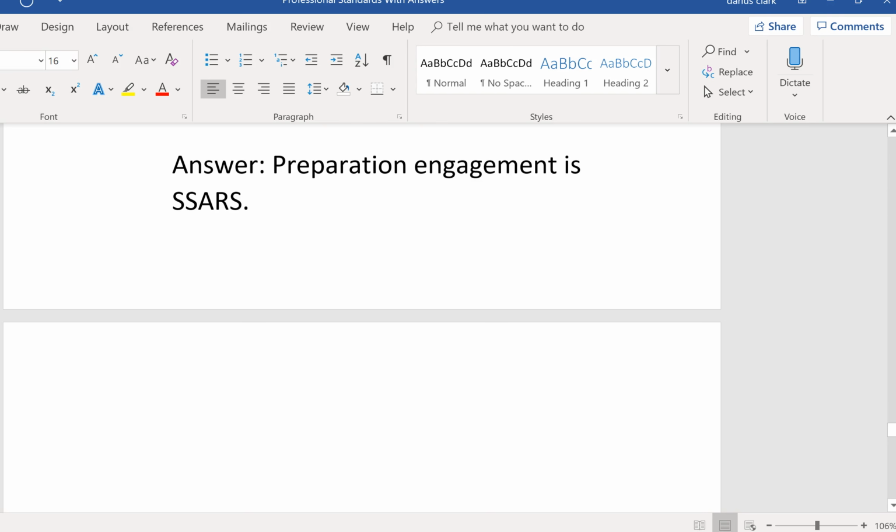So the preparation engagement is a SSARS engagement. It's like you're handing the financial statements to the client right through their own QuickBooks portal. That would be a SSARS engagement. You can also send those financial statements to anyone that the client asks you to without a report. That's a preparation engagement, and SSARS standards apply.